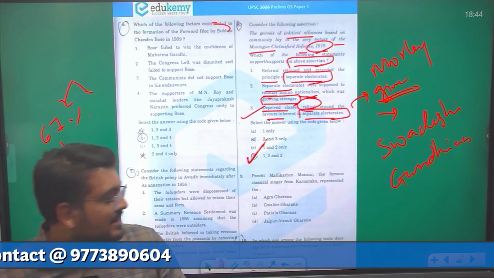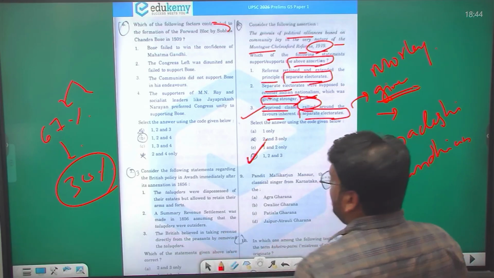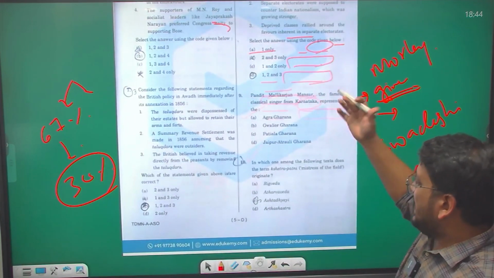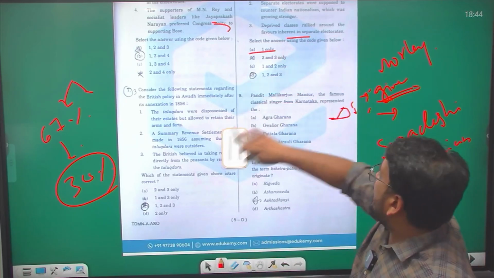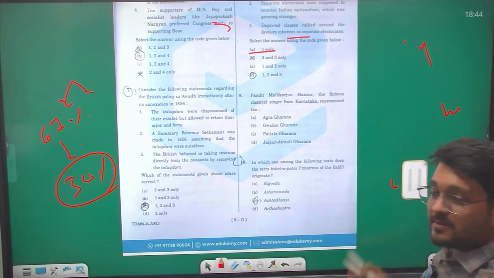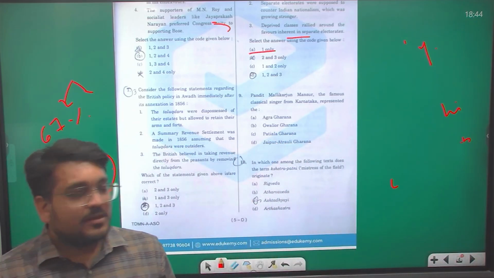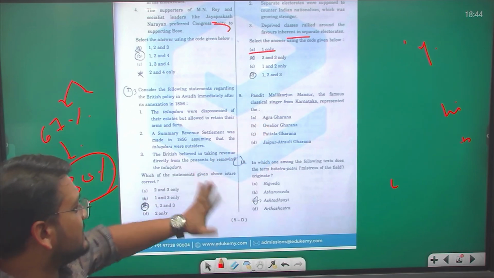Now question number 9 and question number 10. They are straightforward, either you know or you don't know, because they are very tricky and very factual. In such questions, if I were in your place, as an aspirant I am talking about, I would never have attempted such questions, because it is a pure fact. If you know it, you know, otherwise you don't.